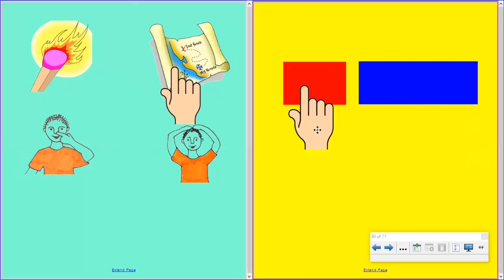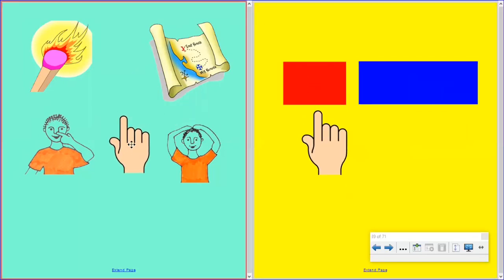Say the word map. Stretch it out. Map. Say it with me. Map begins with a sound. Do the words match and map begin with the same sound? That's right. Touch your nose because match and map begin with the same sound.